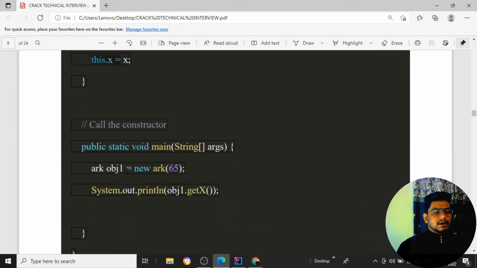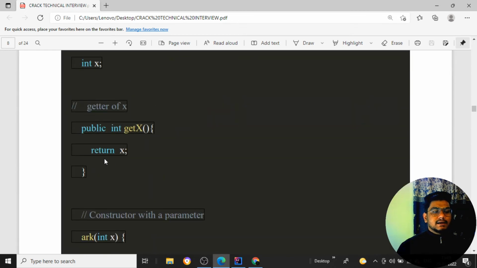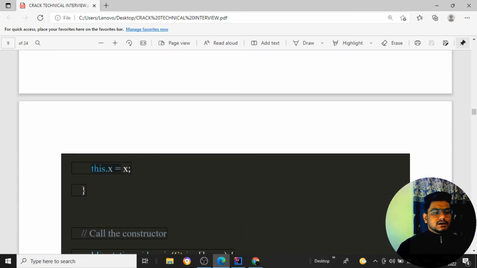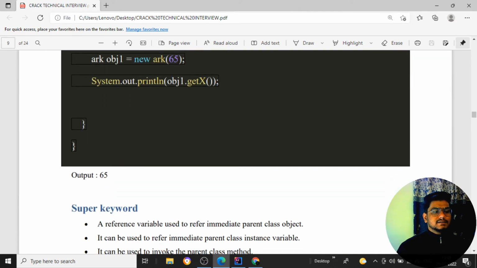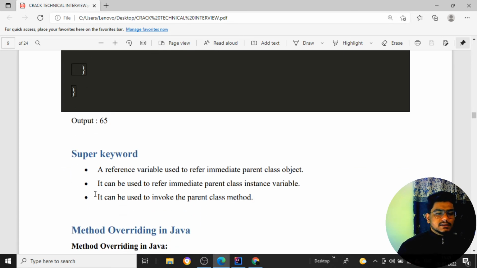When I run the function getX, whatever value has been set to this dot x, it is going to return. You can see I am passing 65, and the output we get is 65. The value is returned over here. That is what it does.